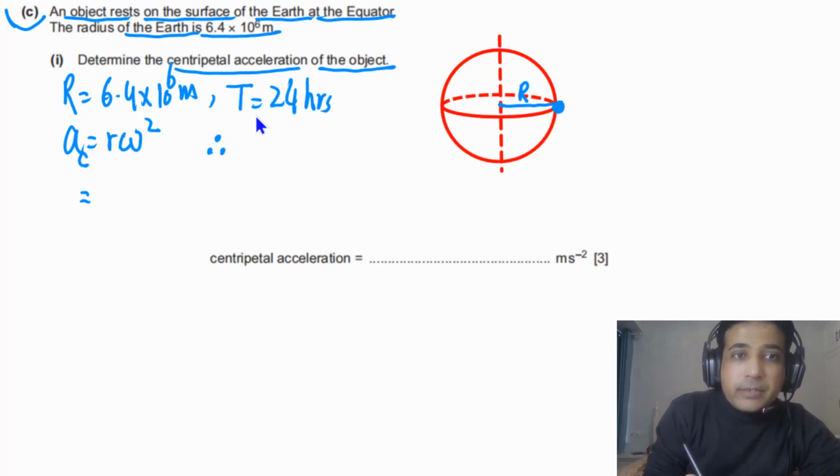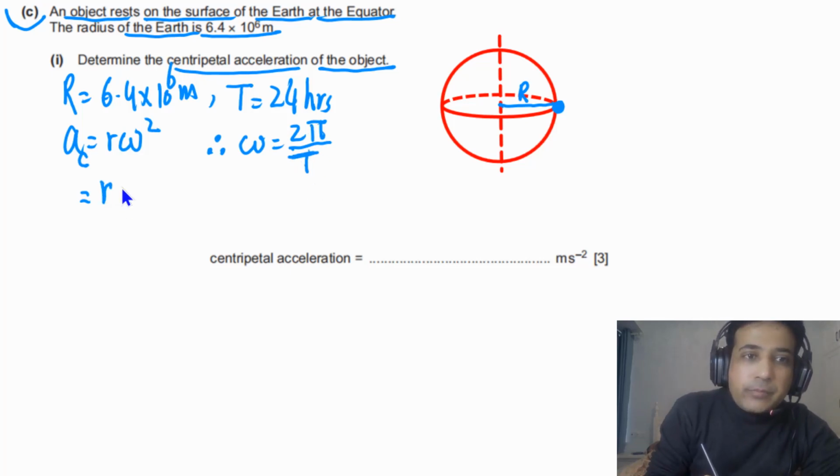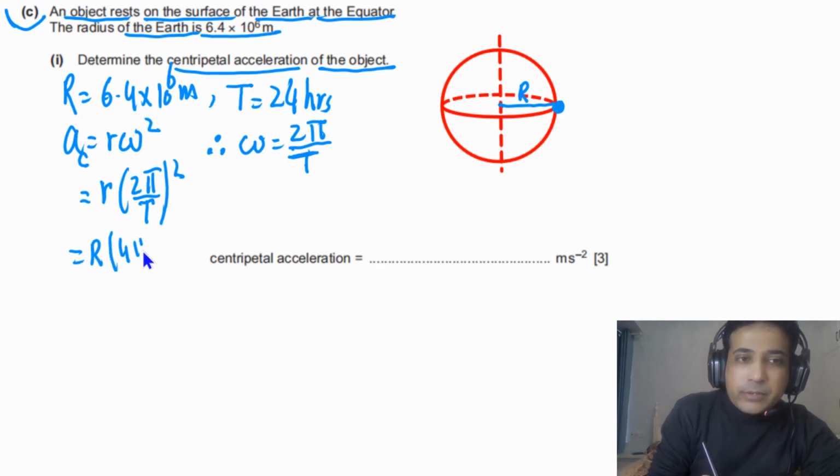So first of all, because we have time, we can replace omega with the time period. Omega is equal to 2 pi over T, meaning for one cycle, this has to be the time period, 2 pi over T. So we can plug in the value of omega here. Now this is 2 pi over capital T, squared. So we can write down here, this is R, and here we have 4 pi squared divided by T squared. And now simply we need to plug in values.